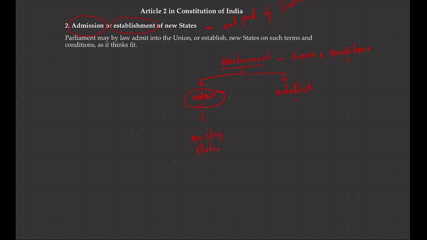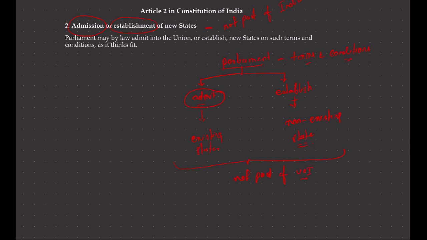But when it comes to establishment of state, meaning establishment of non-existing states, Parliament by law can establish or admit new states into the Indian Union on such terms and conditions as the Parliament thinks fit. And do remember that the term state in Article 2 has been expressly used for those states which are not part of the Union of India. Do remember this.